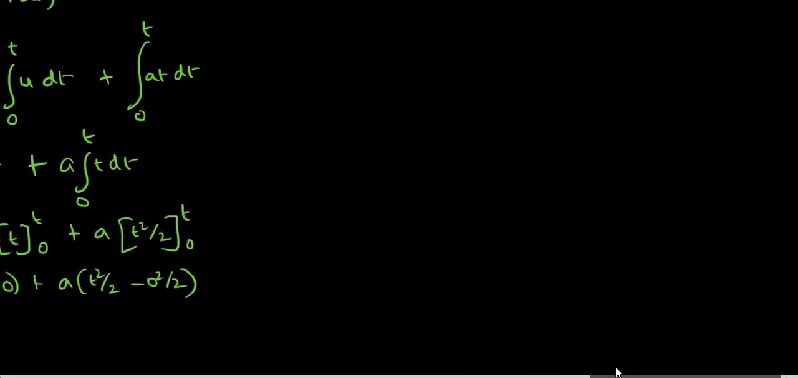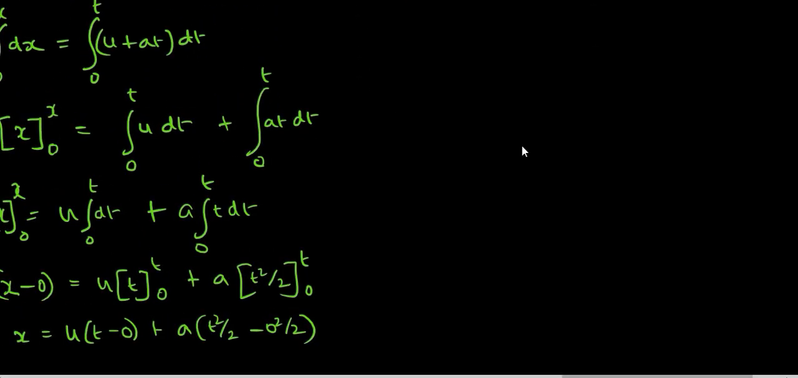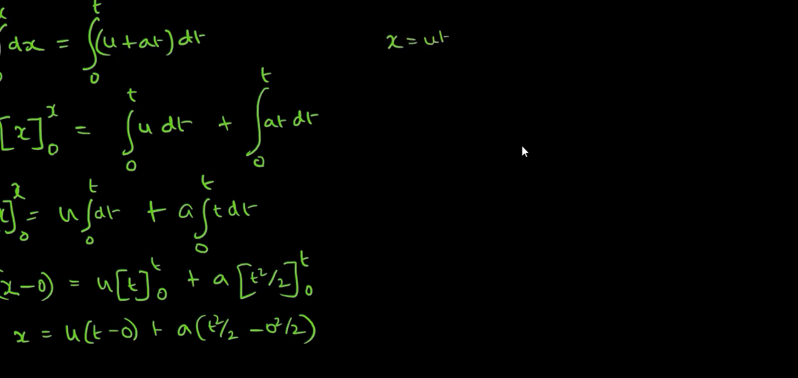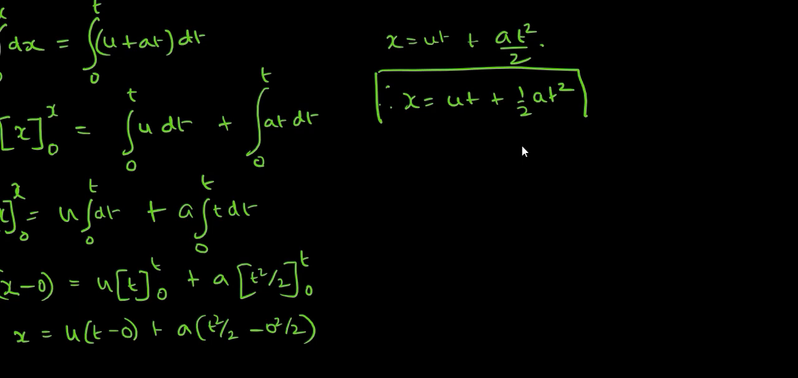So this should be x is equal to ut plus a t square by 2. So this is therefore the second equation of motion that we are getting, ut plus half a t square. That's how by integration we get the second equation of motion. Now we have already proved in the first equation of motion that v is equal to u plus at.